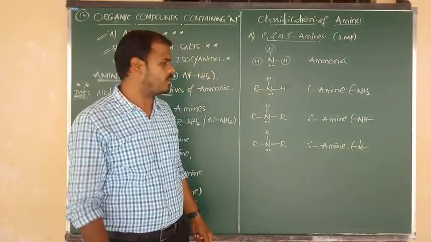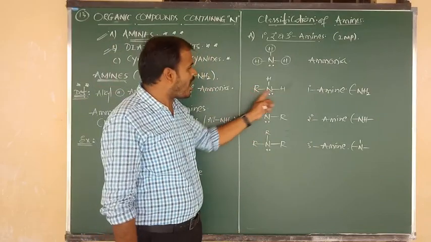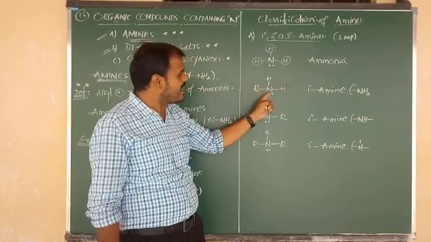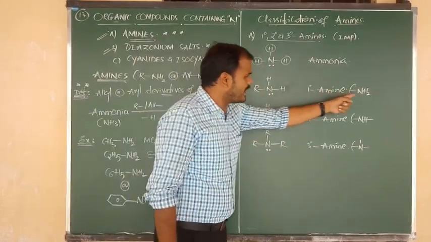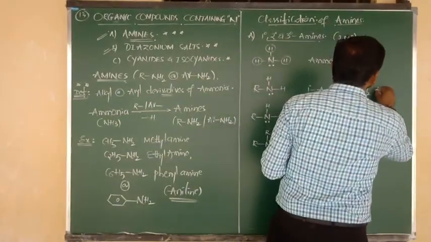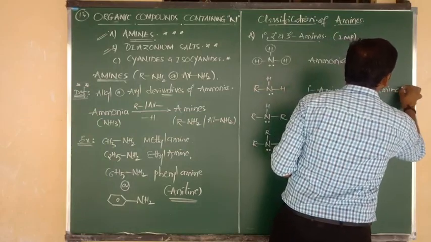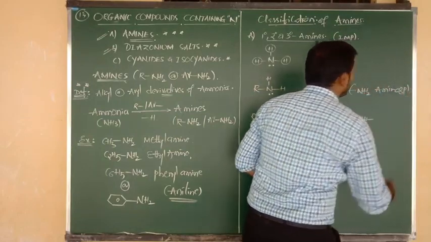This is important to you. Primary amines are NH2. So primary amines must contain one NH2 group. The name of this group is called amino group. This is important to you, beta.